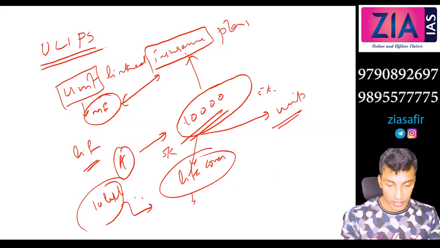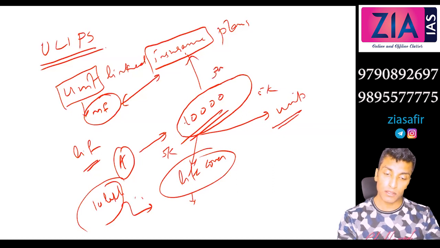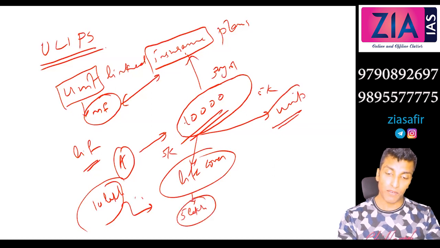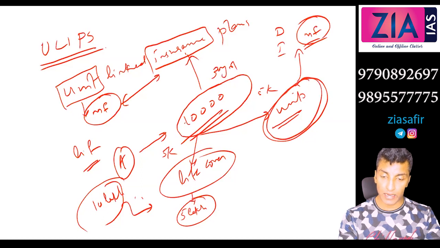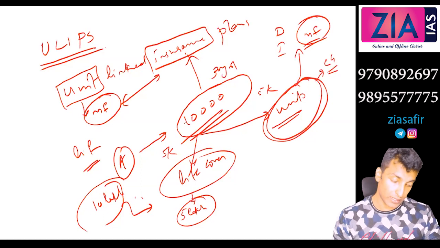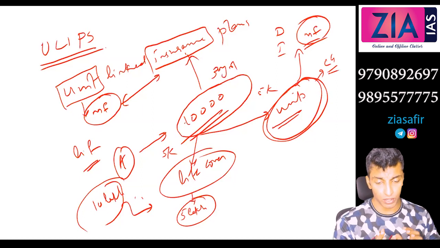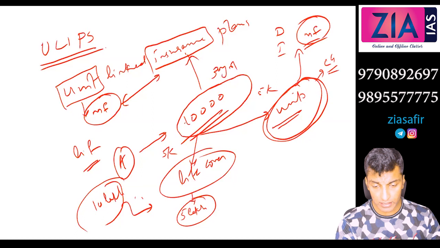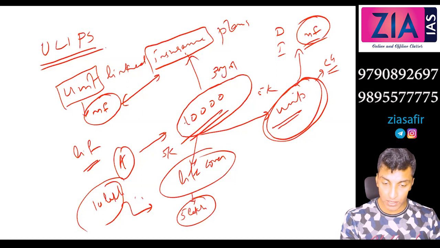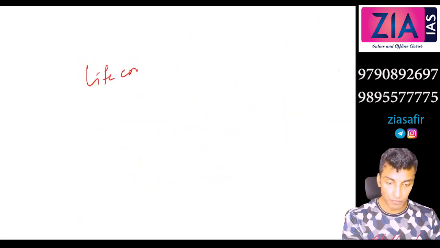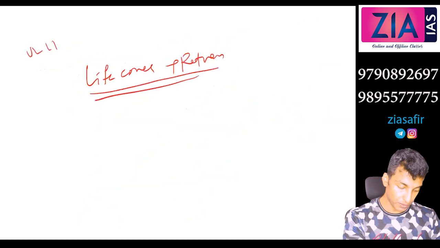So in that context, let's suppose 30 years, his coverage will be like 5 lakh here. But here some units are given. So all the things that we have discussed under MF, the same advantages he will get. He will get the dividend, he will get the interest. There is a change in units, so he will get a capital gain also. So here both are happening. On one side he is getting insurance coverage upon his life, and at the same time there is an investment. In simple terms, the objective is life cover plus return. This is the objective of ULIPs.